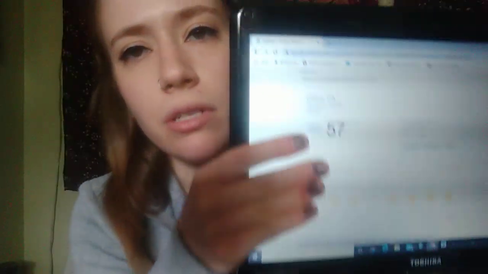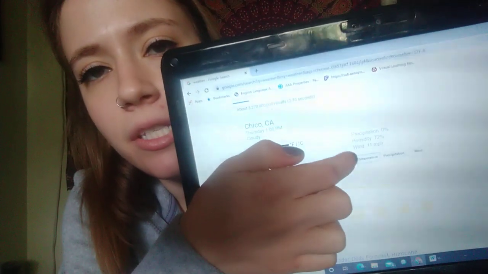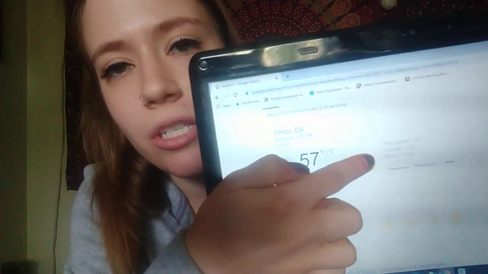Okay, so we're going to go ahead and talk about our temperatures for the day. So go ahead and make sure that in the three rectangles that say temperature, precipitation, and wind, you want to make sure that temperature is boxed around. So here, temperature, precipitation, and wind. So temperature is the first one, and you want to make sure there's a box around that one. That way you can see the temperatures throughout the day.